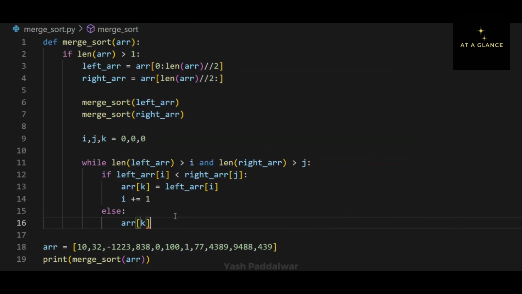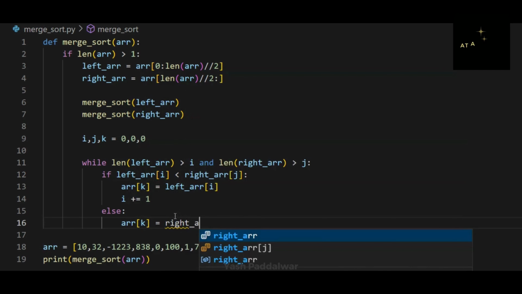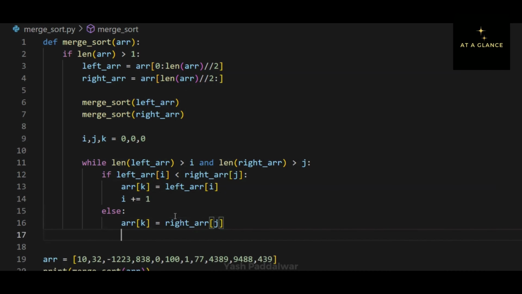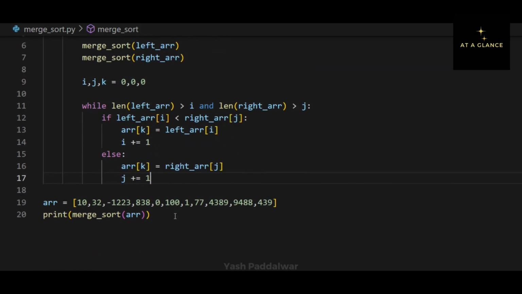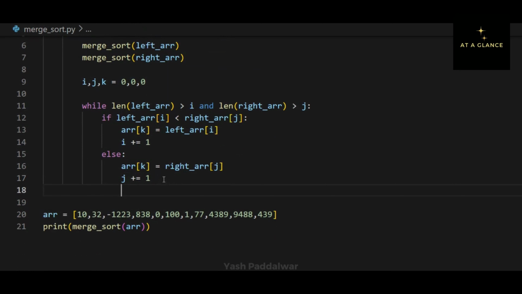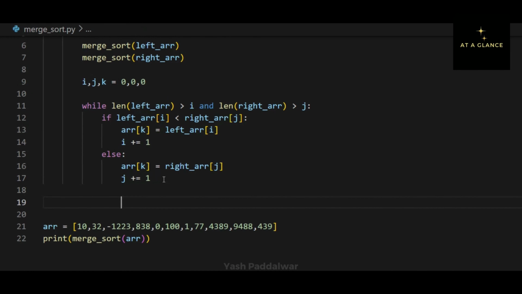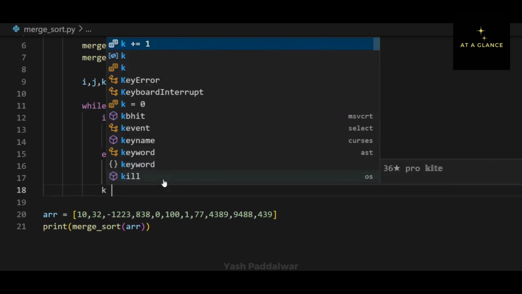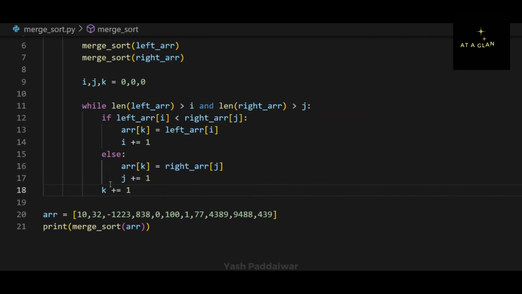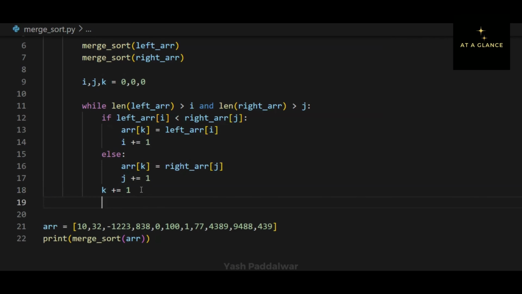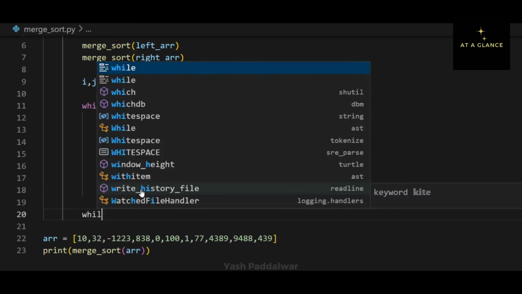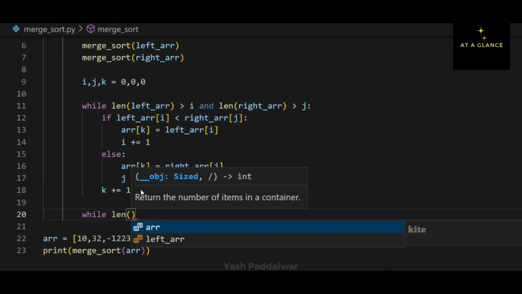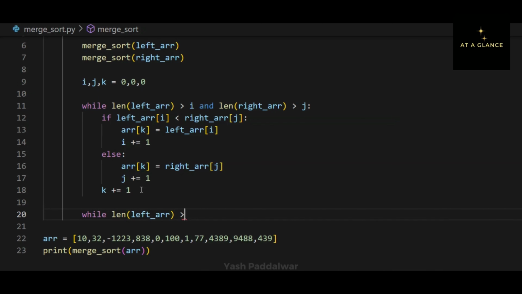Now in the case when the current element of the right array is smaller, then the else condition will get executed, and in this the kth position of the original array will be filled with the current element of the right array, which is the jth element, and henceforth we will increment the counter of j. Now in one iteration, one position of the original array will get filled, hence I am incrementing the counter of k now.